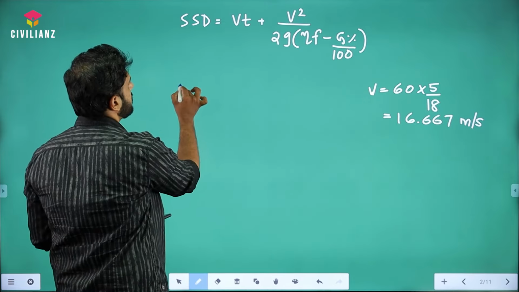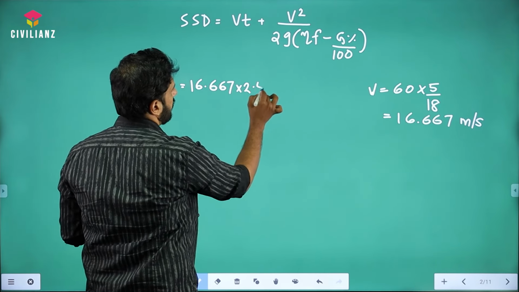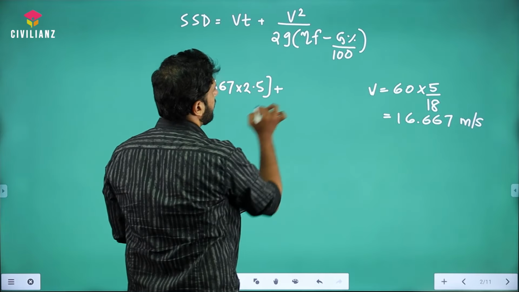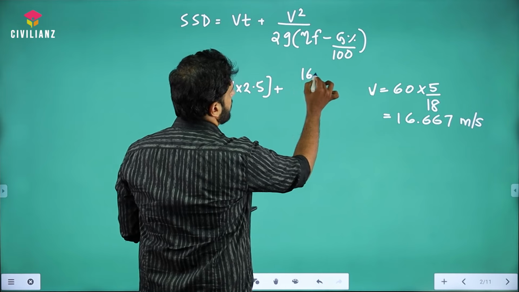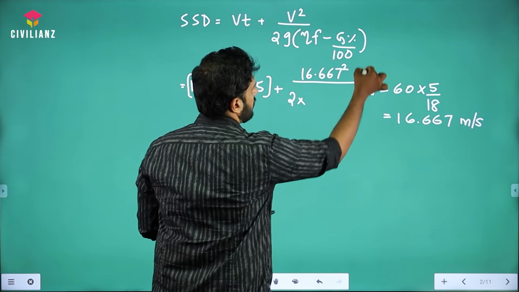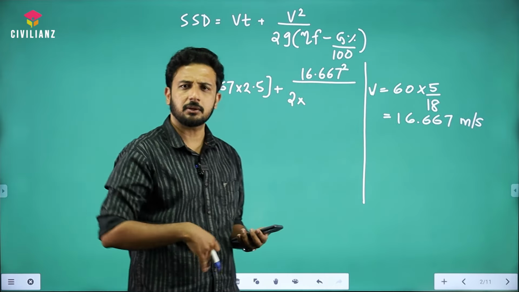Okay, so substituting here: 16.667 into 2.5, that becomes our lag distance, plus the braking distance, which is 16.667 square by 2 into g. Whether they have given the acceleration due to gravity in the question?